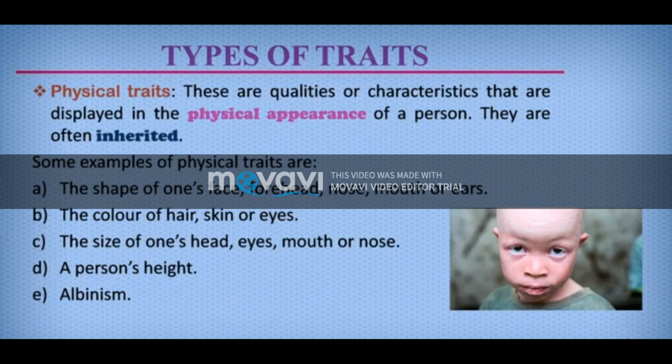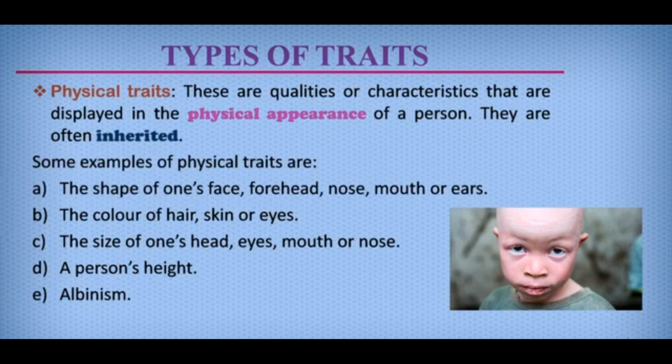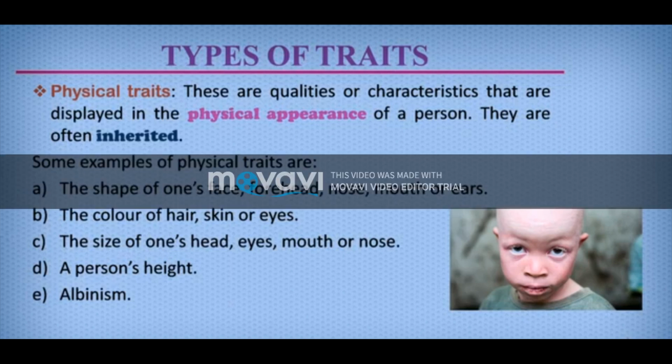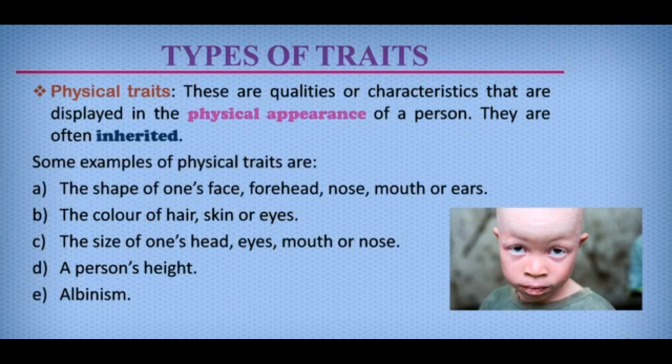Children, this type of disease comes from our parents. Can albinism be cured? No, it cannot be cured, since it's a genetic disorder. So, it cannot be cured. Is it clear, children? I hope that you understood very well what physical traits are. Physical traits are the physical appearance of a person which we get from our parents.